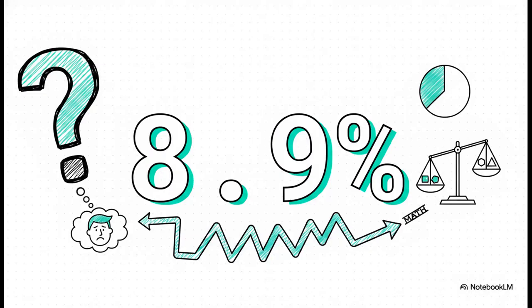Well, the real number is 8.9%. Yeah, let that sink in. That is not a typo. Even with a highly accurate test, the true probability that you're actually a user after one single positive result is literally less than 10%. It's a massive, massive gap between our gut intuition and the actual math. So how on earth does a 95% accurate test give us an 8.9% certainty? Well, let's break it down.